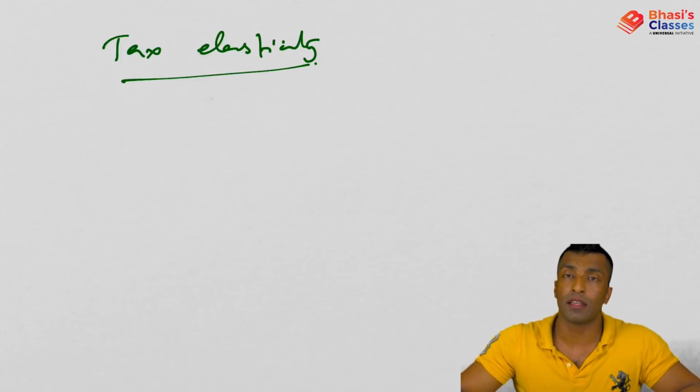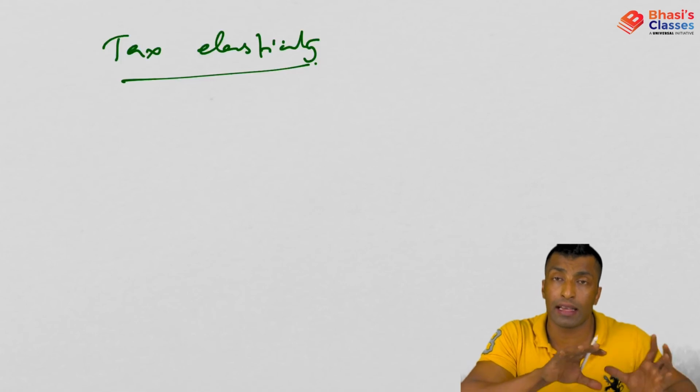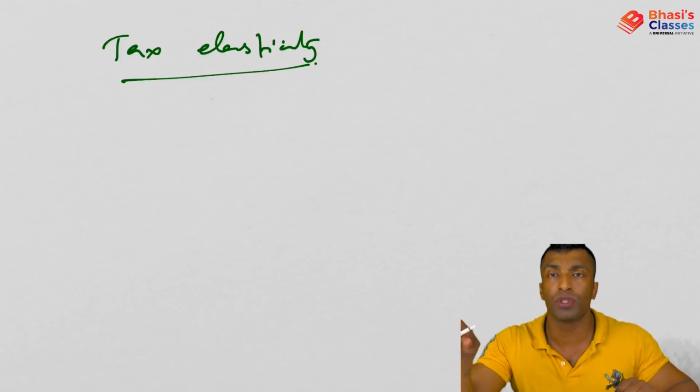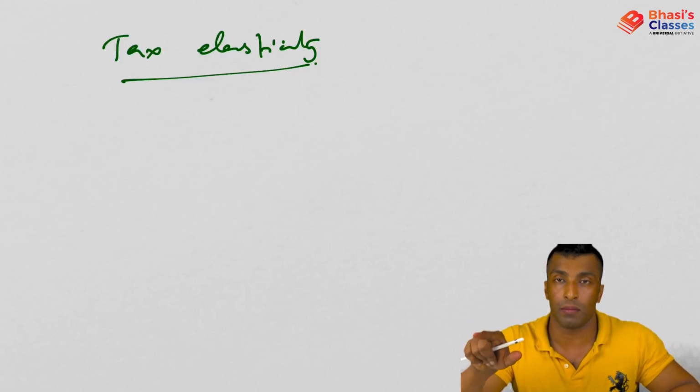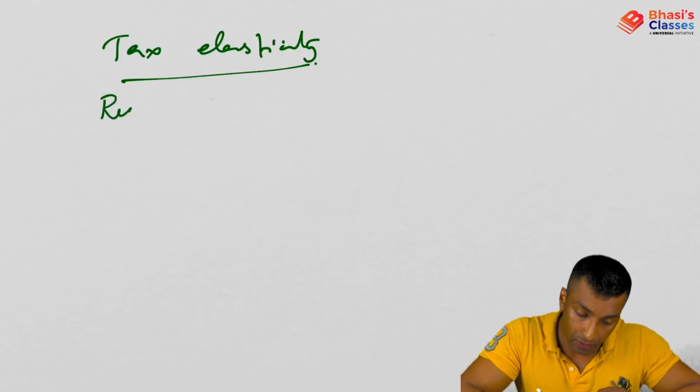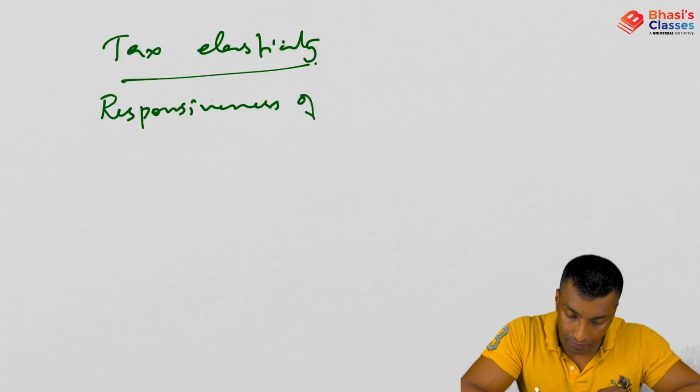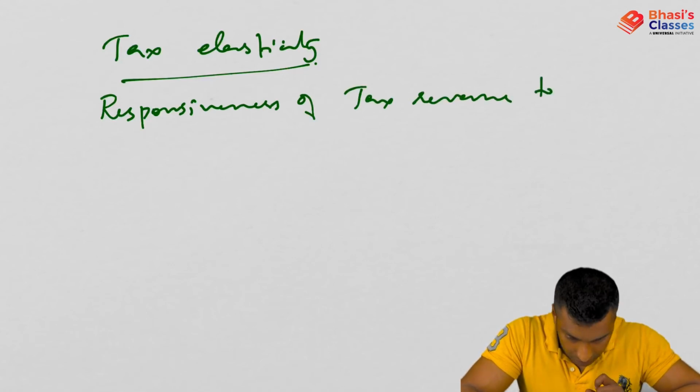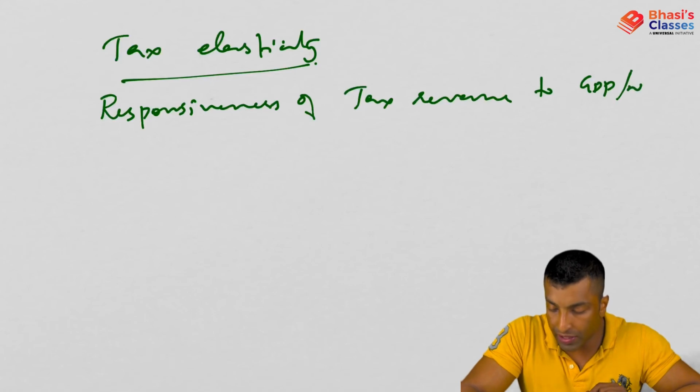So here tax elasticity means we are seeing how much tax revenue is responsive to change in national income, okay, or GDP. So let me write it down. Responsiveness of tax revenue to GDP or national income.